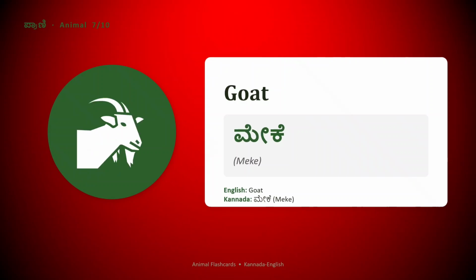Goat. Goat in Kannada is Meke. Easy, right? Goat is called in Kannada Meke. Yes, it's Meke.